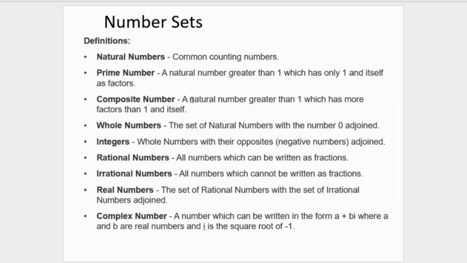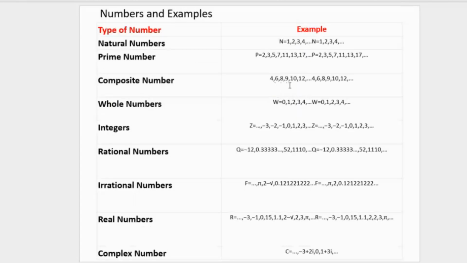So composite numbers are natural numbers greater than 1 which have more factors than 1 and itself. So every other number that is not a prime number falls under composite numbers, basically. So from 1 to 10, we have 4 is not a prime number. So you can say 4 is a composite number because it has 1 as a factor, it has 2 as a factor, and it has 4 as a factor. You can use simple elimination to find the examples for those composite numbers. And of course, we have them in the table here. So 4, 6, 8, 9. All these that are here are not prime numbers, and so they fall under composite numbers.